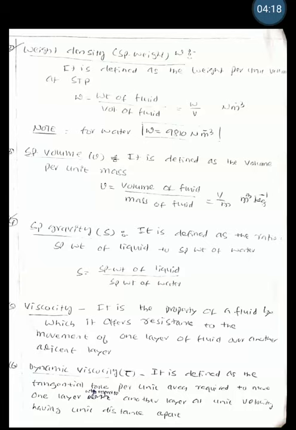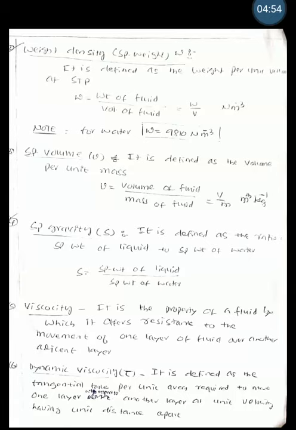Another definition is specific volume, which is defined as the volume per unit mass. That is, specific volume is equal to volume of the fluid divided by mass of the fluid. Hence, the unit is meter cube per kg. Another definition is specific gravity, which is denoted as S. It is defined as the ratio of specific weight of the liquid to specific weight of water. As both numerator and denominator contain the same unit, hence it is a unitless or dimensionless quantity.